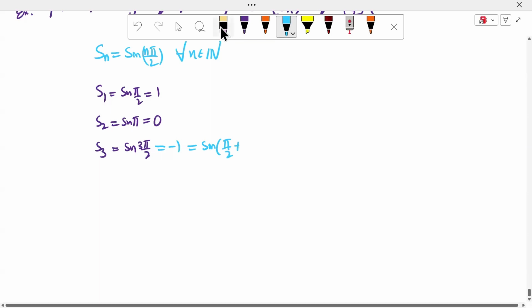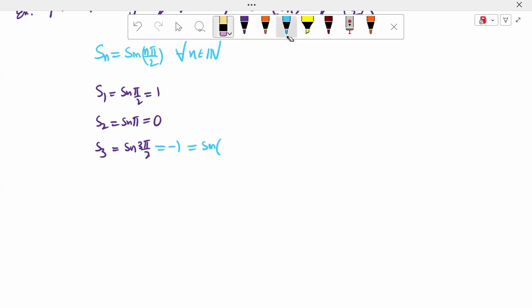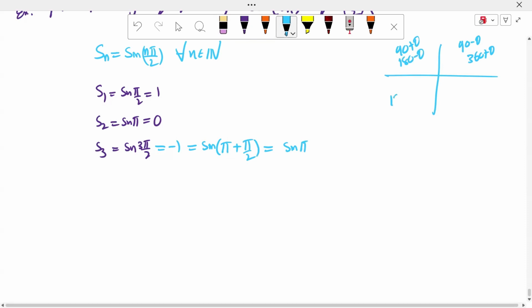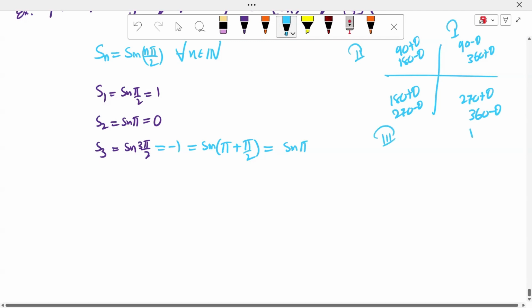Sin of 5 by 2 plus 5, or write 5 plus 5 by 2, sir, that is 360 plus theta. It is the sin theta. But 360 plus theta is nothing but which coordinate, sir? 360 plus theta is nothing but 90 minus theta. First coordinate: it is the 90 plus theta. It is the 180 minus theta. It is 180 plus theta, 270 minus theta. It is 270 plus theta, 360 minus theta. It is the first coordinate, the second coordinate, the third coordinate, the fourth coordinate.